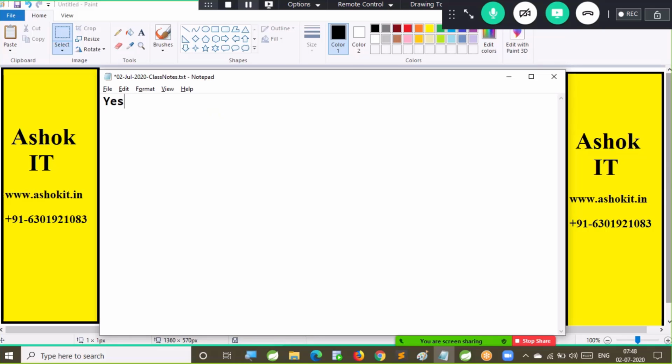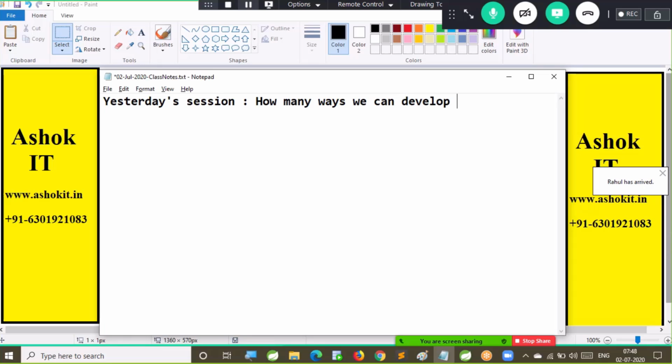In yesterday's session we have seen how many ways we can develop web services using Java. In today's session we are going to talk about web services architecture. Very important. Web services architecture.